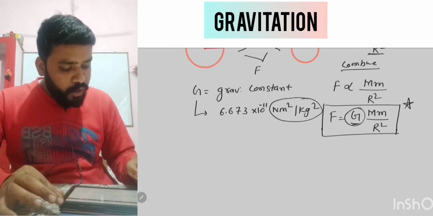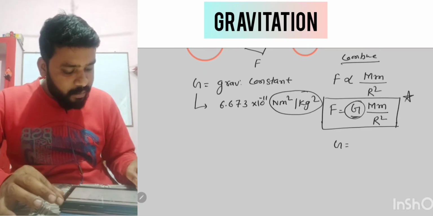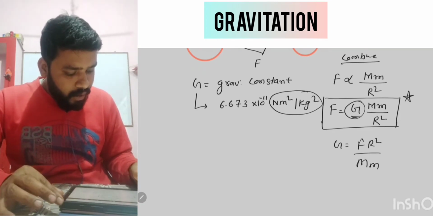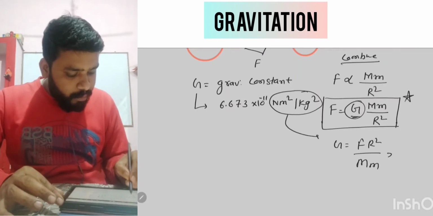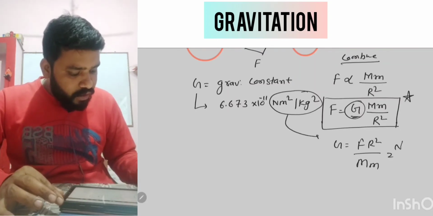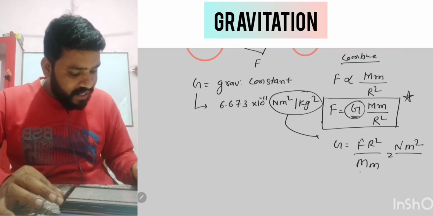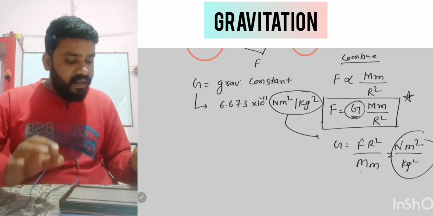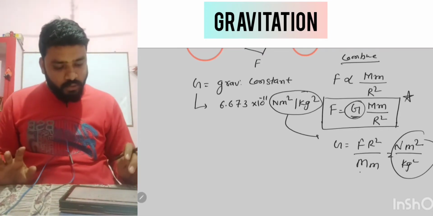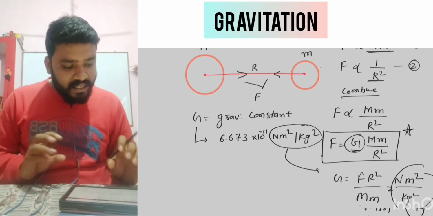If you rearrange this, G can be written as F r square upon M and m, and now you can compare. For this F the unit is Newton, for this r square the unit is meter square, and for the masses it is kg and kg, which becomes kg square. So this is the Newton meter square per kg square. Getting the idea? So this is the gravitational constant.